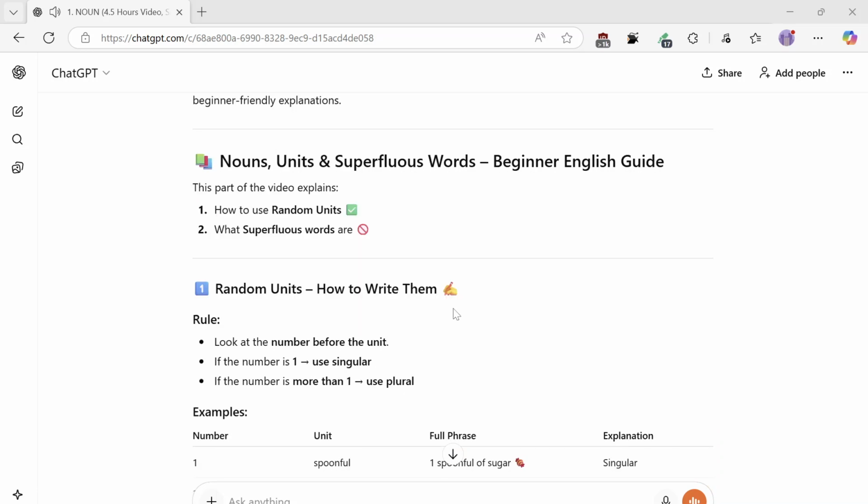Random units and superfluous words, a beginner English guide. This part of the video explains: 1. How to use random units. 2. What superfluous words are. Random units: how to write them. Rule: look at the number before the unit. If the number is 1, use singular. If the number is more than 1, use plural.